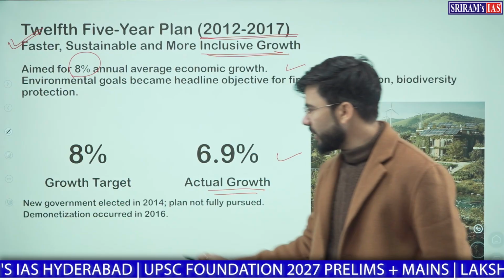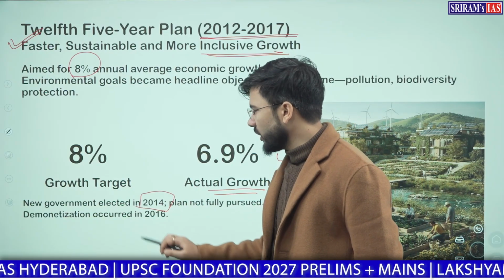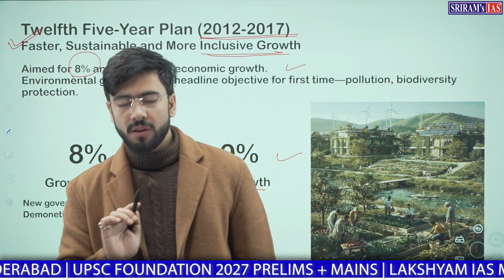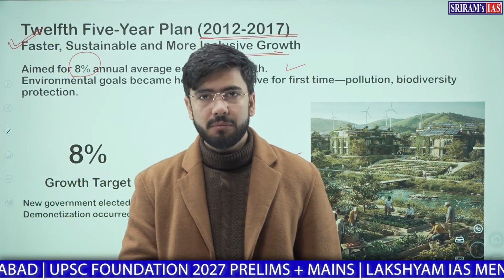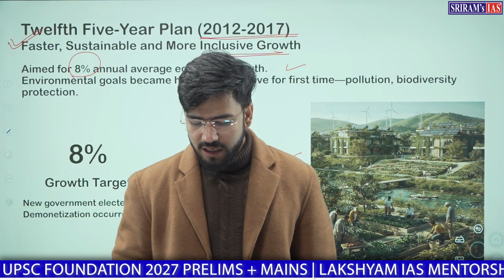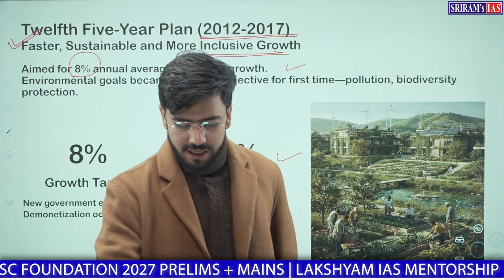Why did this happen? And in 2014, we witnessed a change in government in India. Our current ruling party, that is BJP, Bharatiya Janata Party, came into power in 2014.